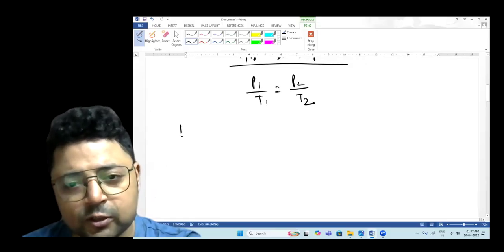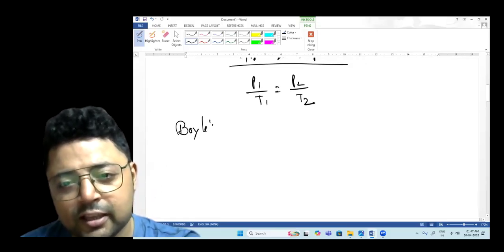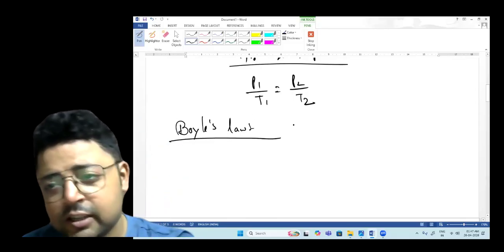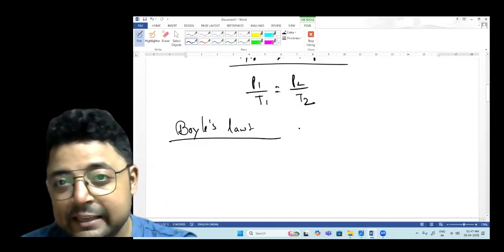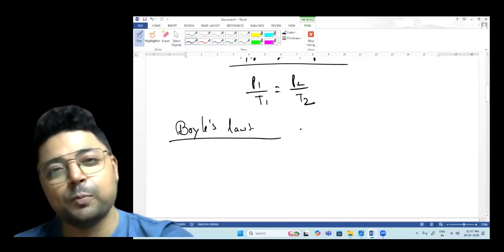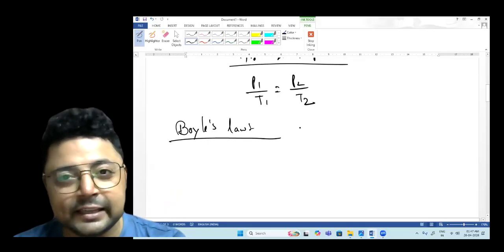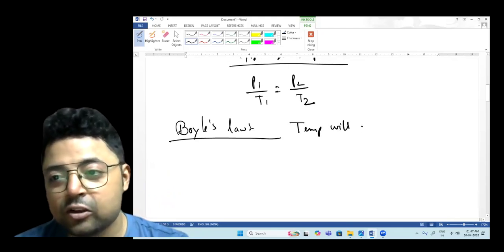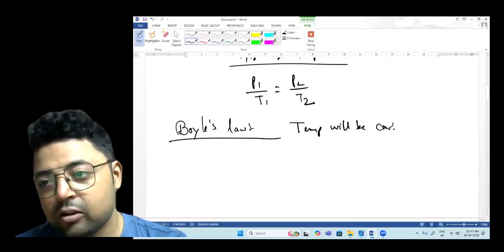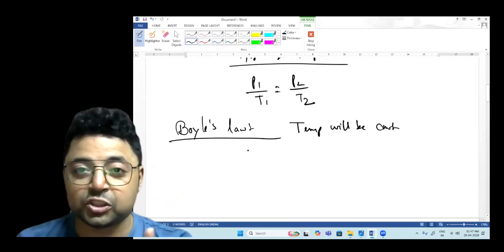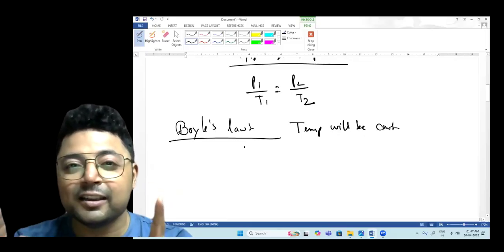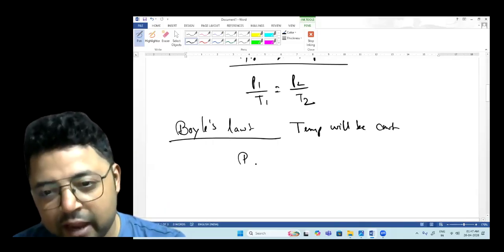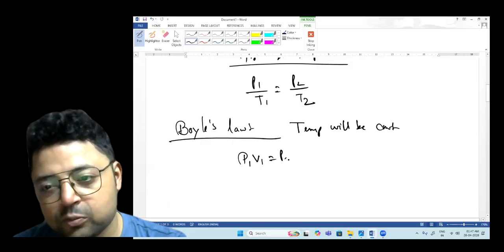Now, last one, Boyle's law. Boyle's law is very interesting, and most questions come from this law. Here, Boyle will be making tea. Amontons is measuring volume for Boyle to make tea. Now, when Boyle will be making tea, that means here temperature will be constant. But pressure and volume are not directly proportional, they are inversely proportional to each other. So here you will write P1 V1 equals P2 V2.